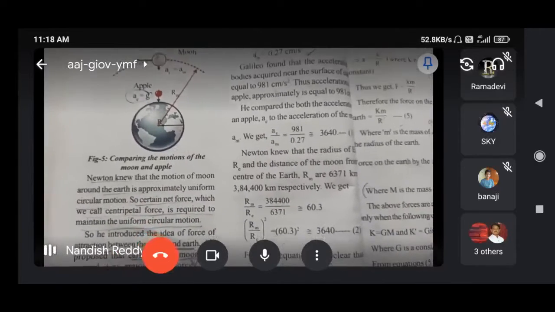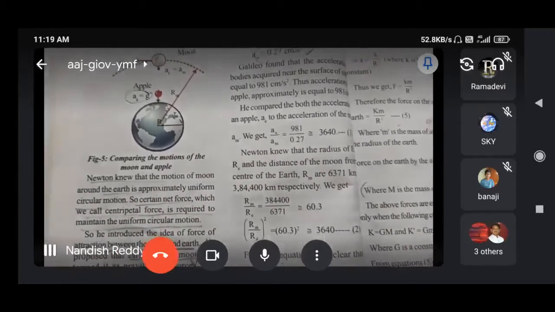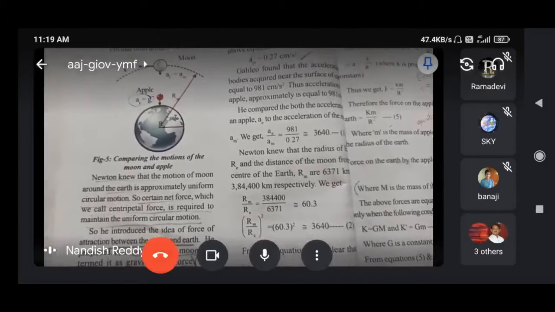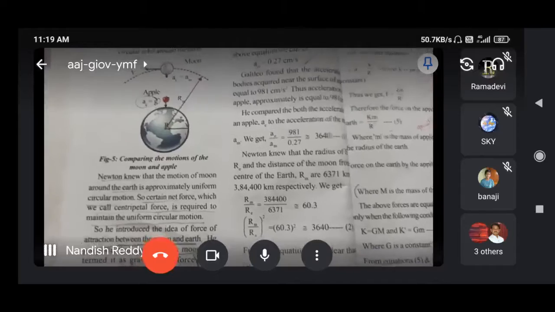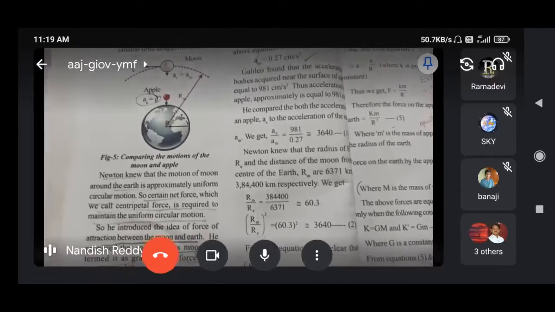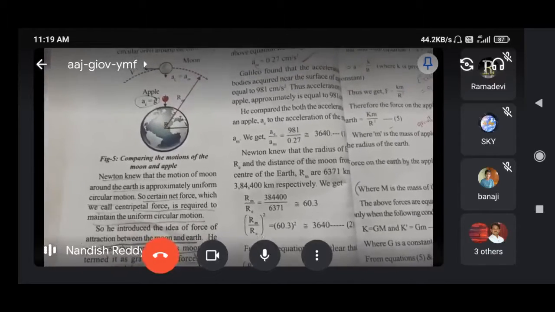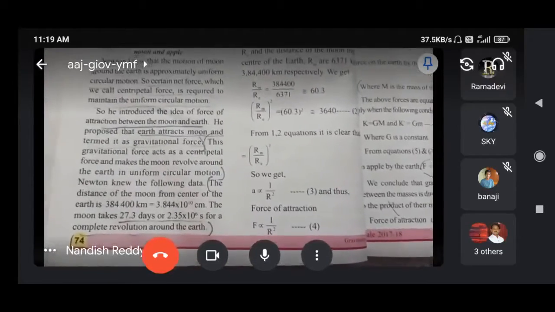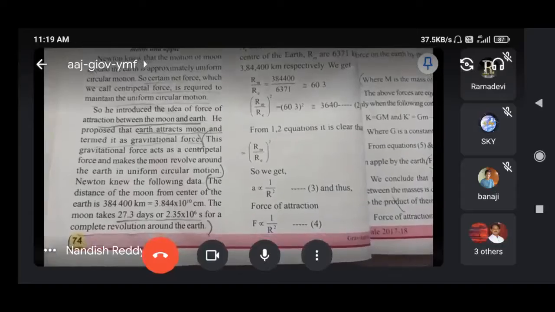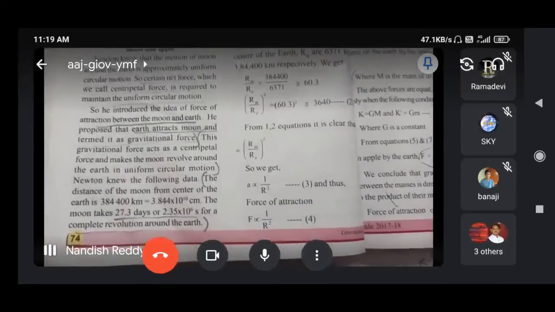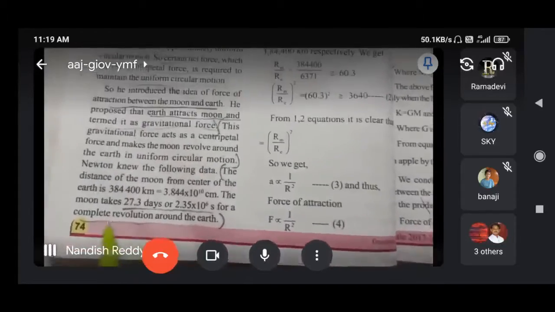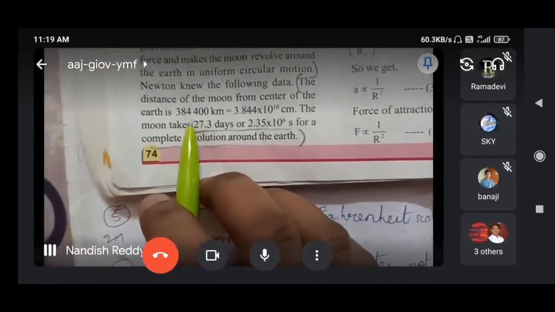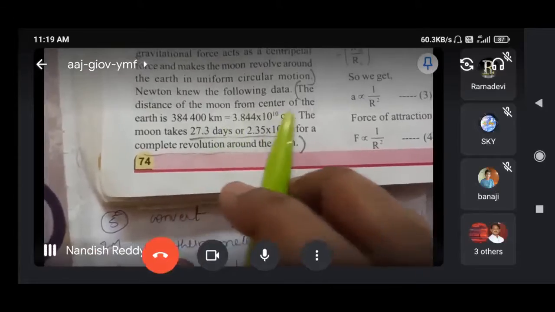So Newton knew that the motion of the moon around the earth is approximately uniform circular motion. I have been saying this since yesterday. The moon is revolving around the earth in a circular motion, that is uniform circular motion. And the gravitational force acting there is the centripetal force. Now only we discussed centripetal force, towards the center. And actually here, the value of capital R is the radius of the moon's orbit from the center of the earth.